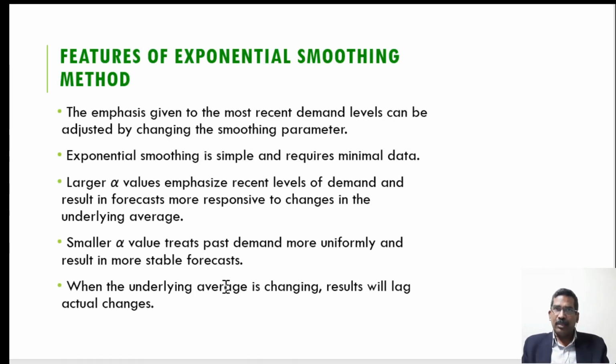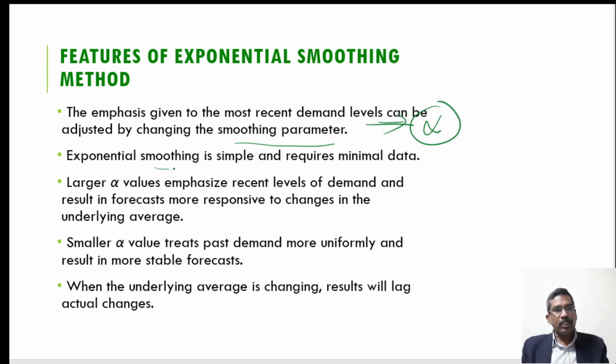Now see what is the effect on the forecasting by variation of the value of alpha. There are some features of the exponential smoothing method. The emphasis given to the most recent demand level can be adjusted by changing the smoothing parameter. That means by varying the value of alpha, we can adjust the demand forecasting.